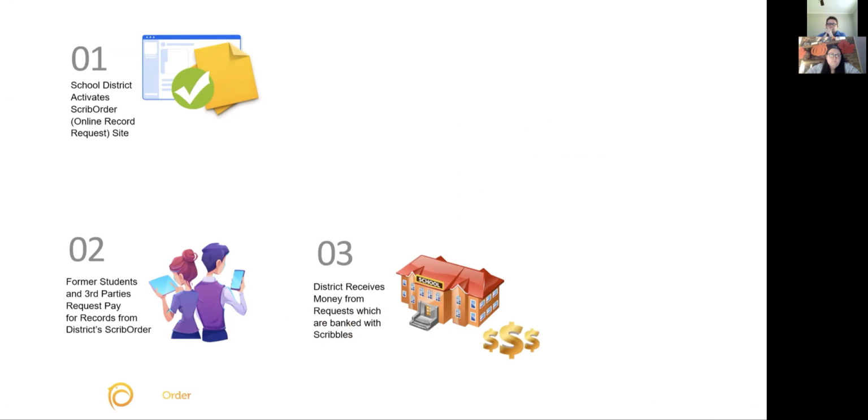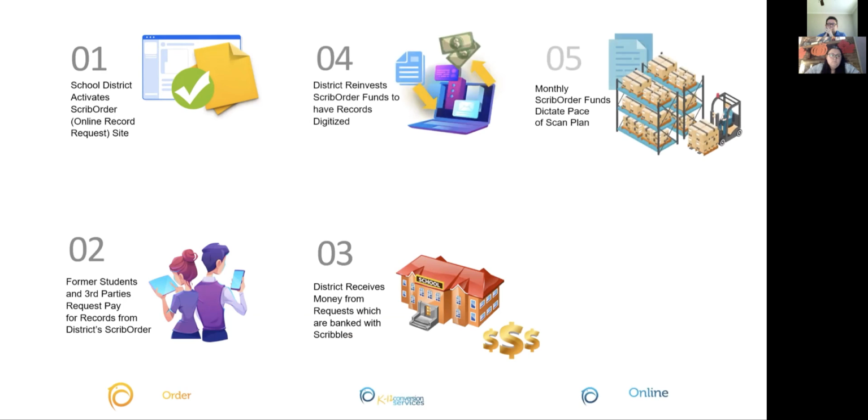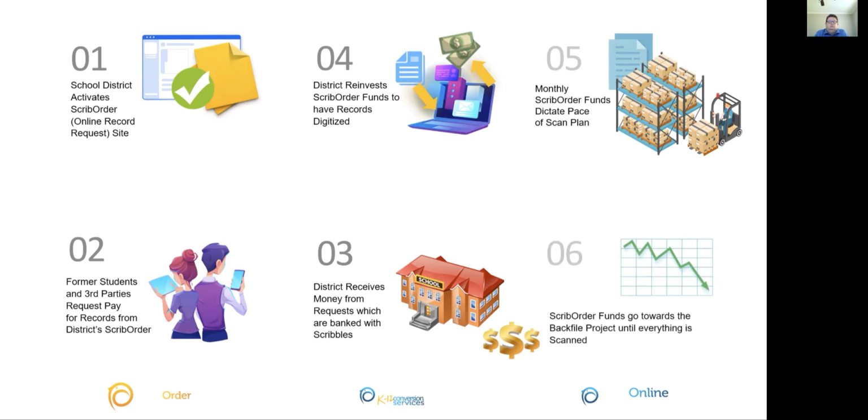The district receives the money from those requests, and then we bank them here at Scribbles. The district reinvests those Scribble Order funds to have the records digitized, and the funds will dictate the pace of your scan plan. Then the Scribble Order funds will go back towards the backfile project until all records are scanned.